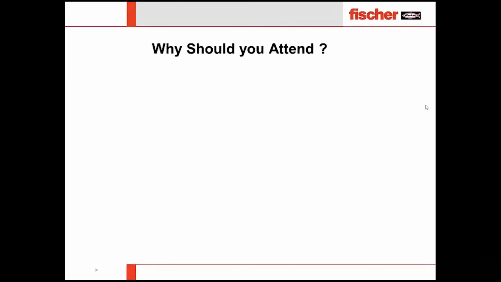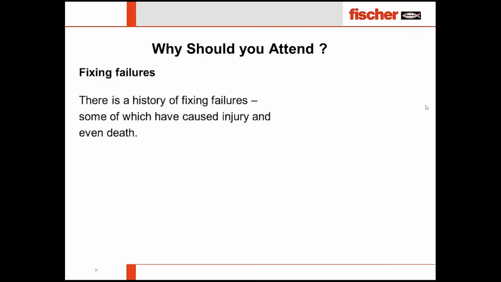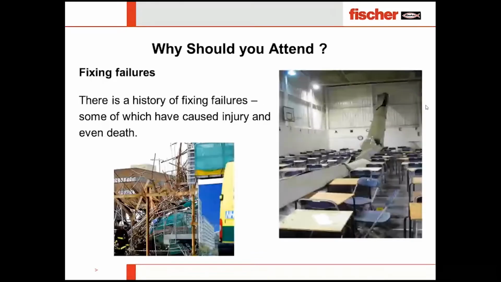Going ahead, the first question is: why should you attend this webinar? There are so many fixing failures all around the globe which cause injury and even death. Some of them are like this, which have been encountered by third parties, who investigate and try to find out why the failure happened.